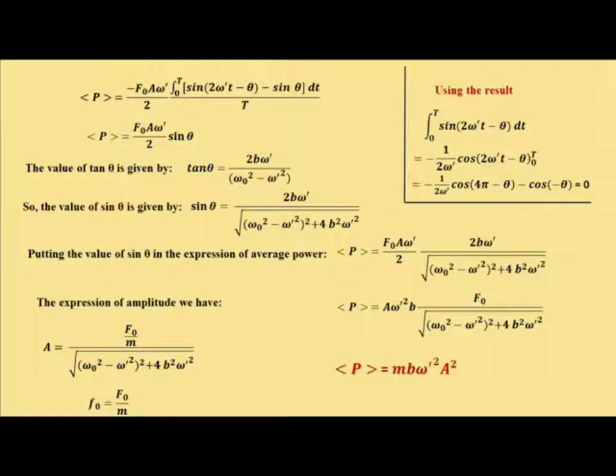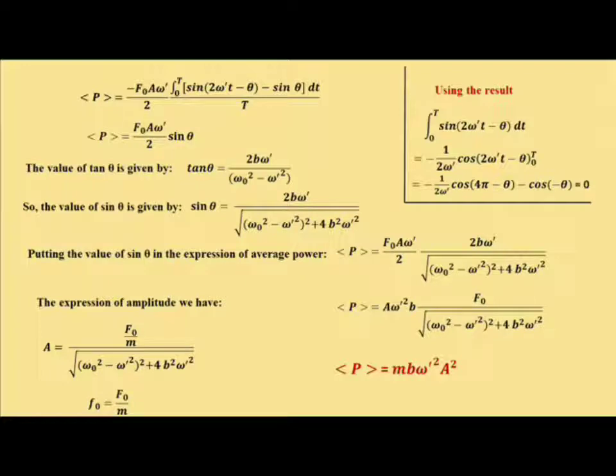Now if we put this expression of amplitude in the expression of average power, just rearranging in the second line, we take a omega prime whole square, b, into f0 by the root of (omega 0 square minus omega prime square) whole square plus 4b square omega prime square.